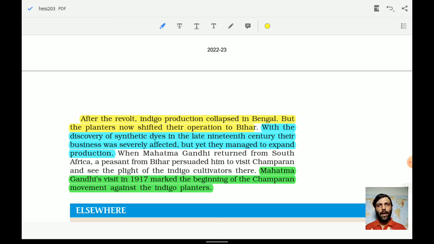Ultimately people had to request Mahatma Gandhi to visit, and it gave the beginning of the Champaran movement against these indigo planters. We will understand this in detail when we cover Mahatma Gandhi after he came to India. So remember all these important things, try to note down all these important facts which I have covered, revise them and keep learning.